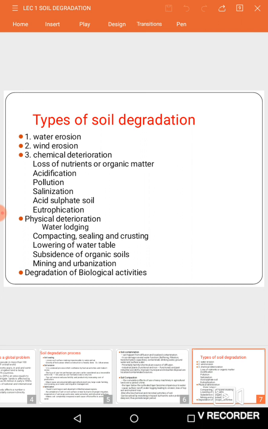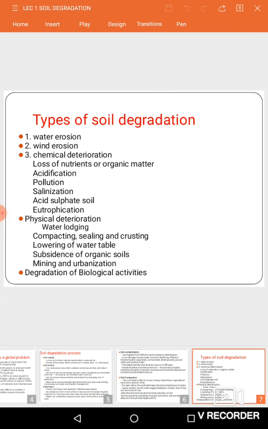It is nothing but the changes that happen in the chemical properties of soil that will also affect the fertility status. In this, first we have loss of nutrients or organic matter content in the soil. And second, we have acidification. It is nothing but the soil becoming more acidic due to the excess leaching of cations.